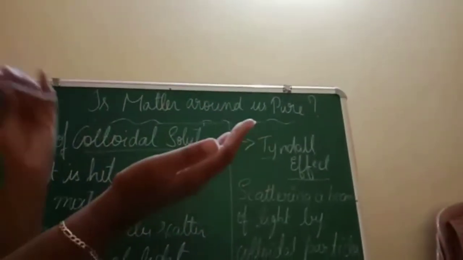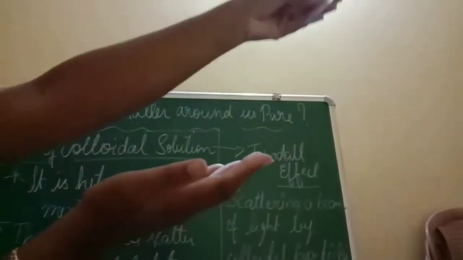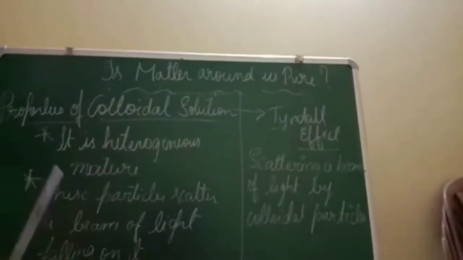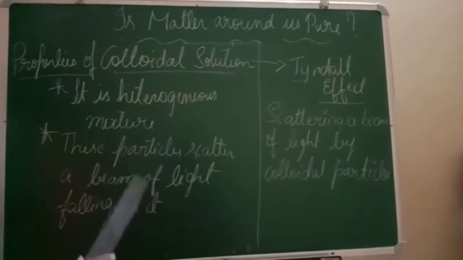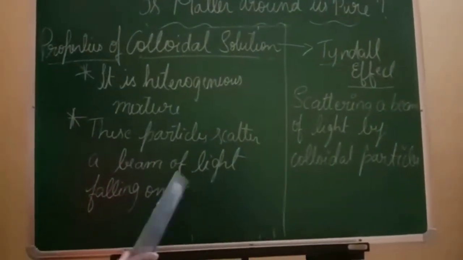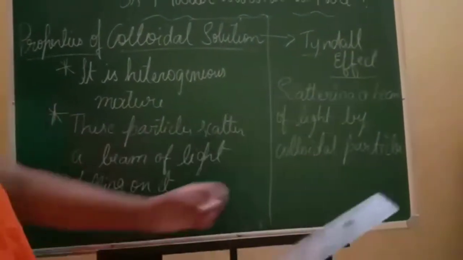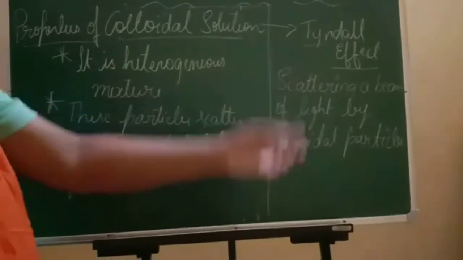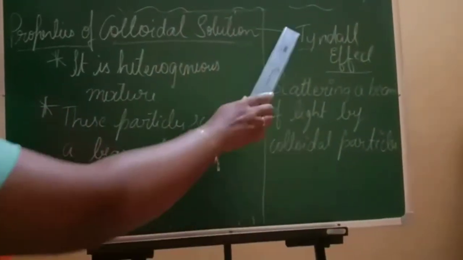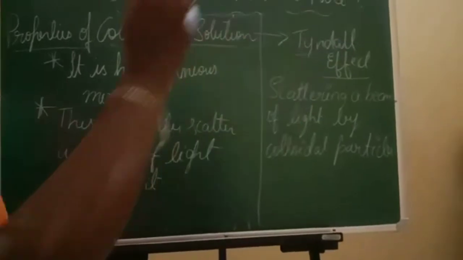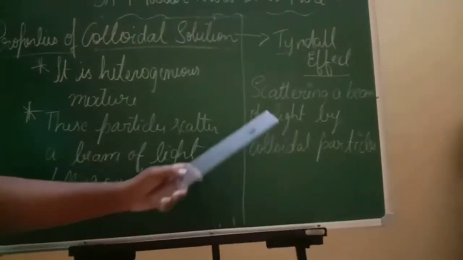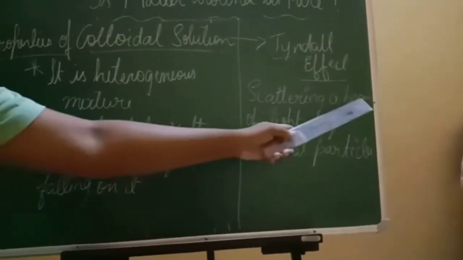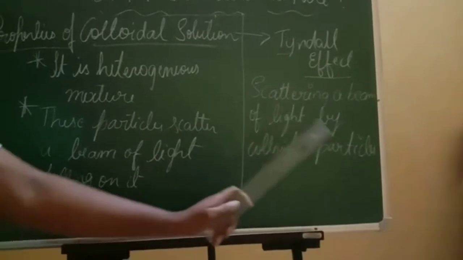Okay, from here it absorbs and towards the other side it scatters. So this is a special characteristic of colloidal particles of the colloidal solution. Because of this special characteristic itself, an effect has evolved. That effect is called the Tyndall effect. Okay, what is that effect? Tyndall effect. Now what is this Tyndall effect? Tyndall effect is nothing but scattering of a beam of light by colloidal particles.